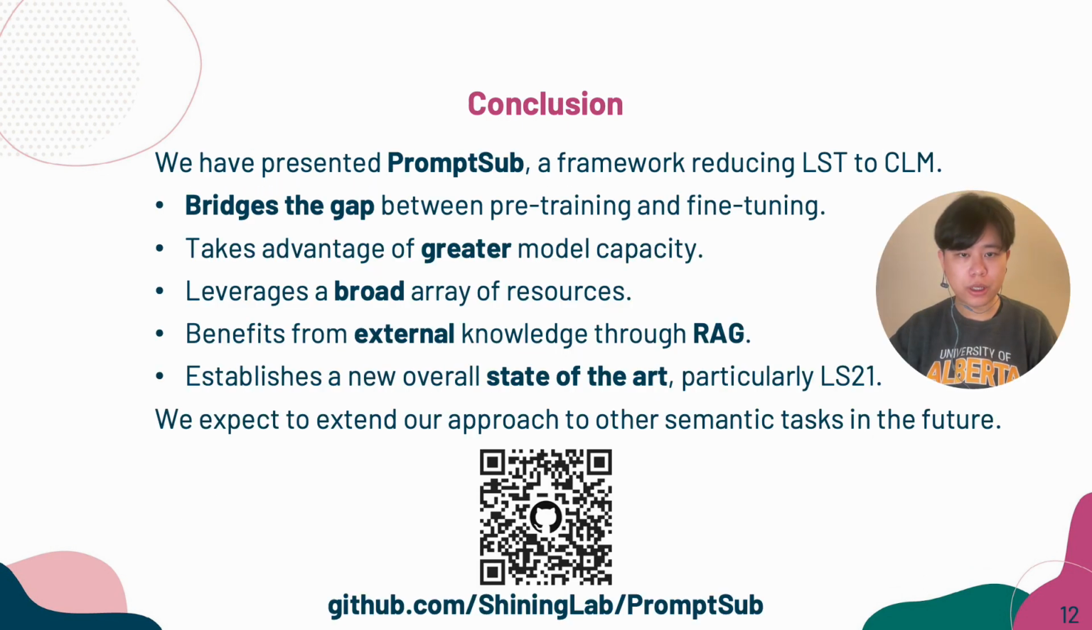In conclusion, we have presented PromptSub, applying causal language modeling to the lexical substitution task through a formally defined task reduction. Our method bridges the gap between pre-training and fine-tuning, takes advantage of larger model capacity, alleviates extensive data requirements, and benefits from external knowledge, for example, using RAG. In future, we plan to extend our method to other semantic tasks.